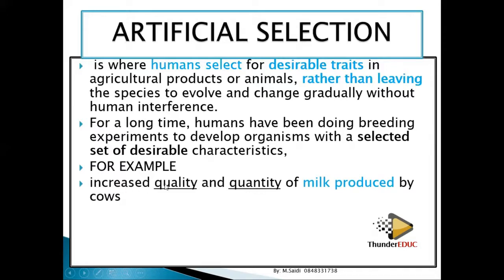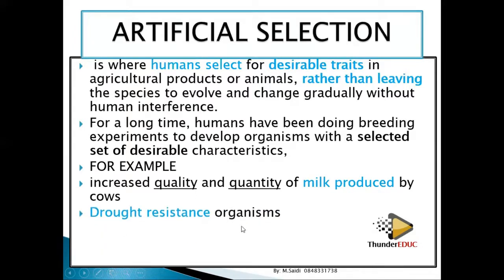An example, you can find that they do select for the following reasons. Number one, to increase the quality and the quantity of milk produced by cows. Sometimes you can be asked the functions or the benefits of artificial selection. So these are the things you can give, which result in an increase in the quality and the quantity of milk produced by the cows.